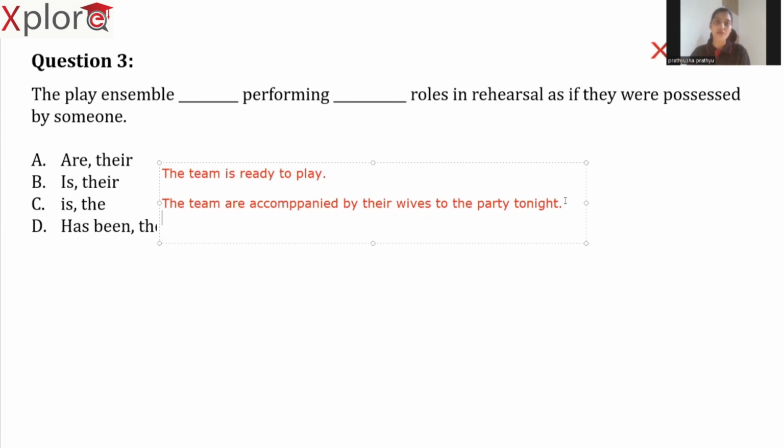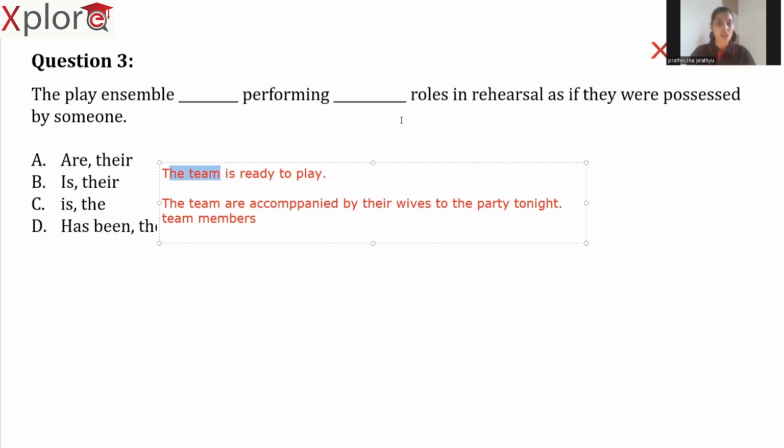Obviously, team members have wives, their individual wives, not the team as a whole group. So that is the reason here I am talking about team members, and this is not representing one unit. So I am using a plural verb here. Hence, we are referring to team members. If I am referring to the team itself as a collective noun, then I will be using a singular verb.